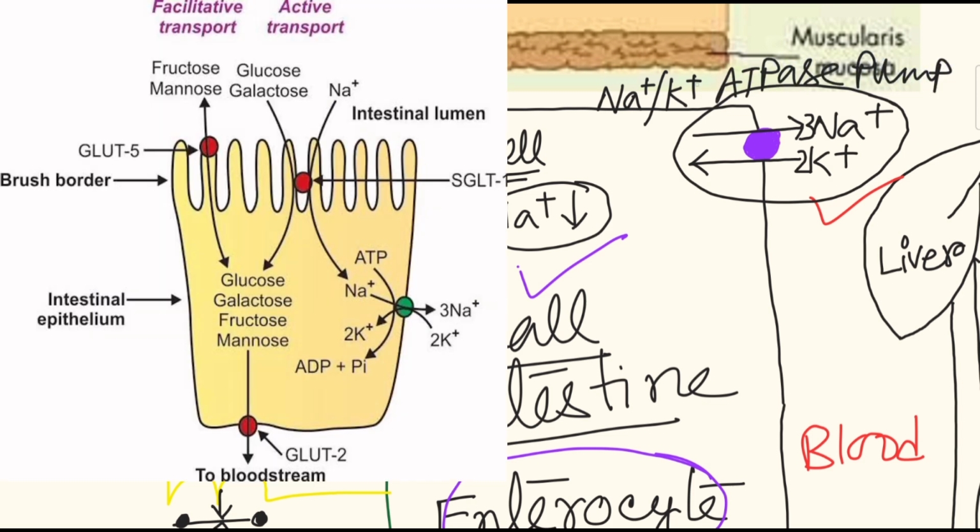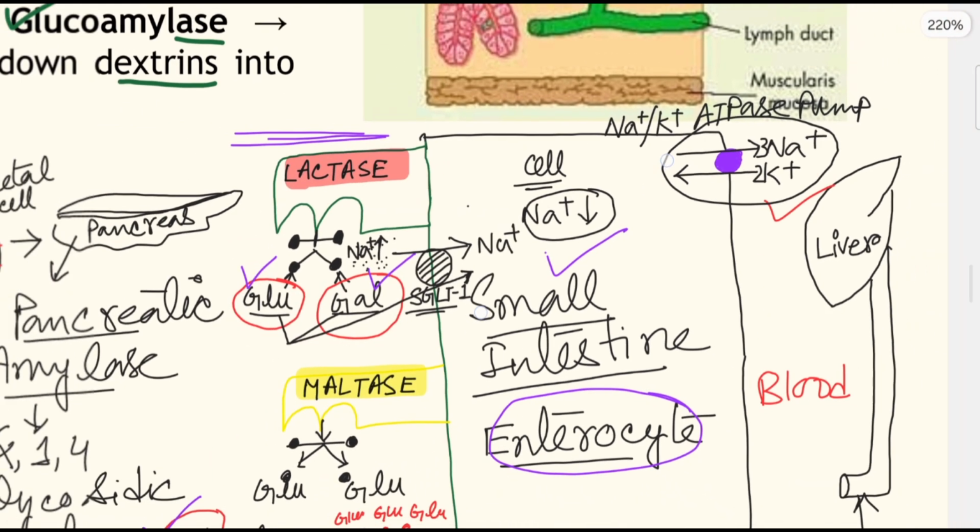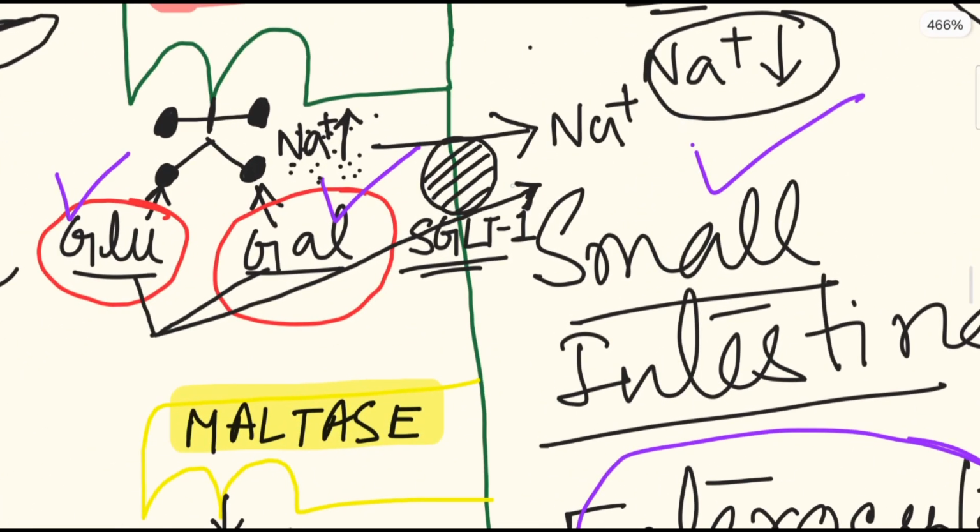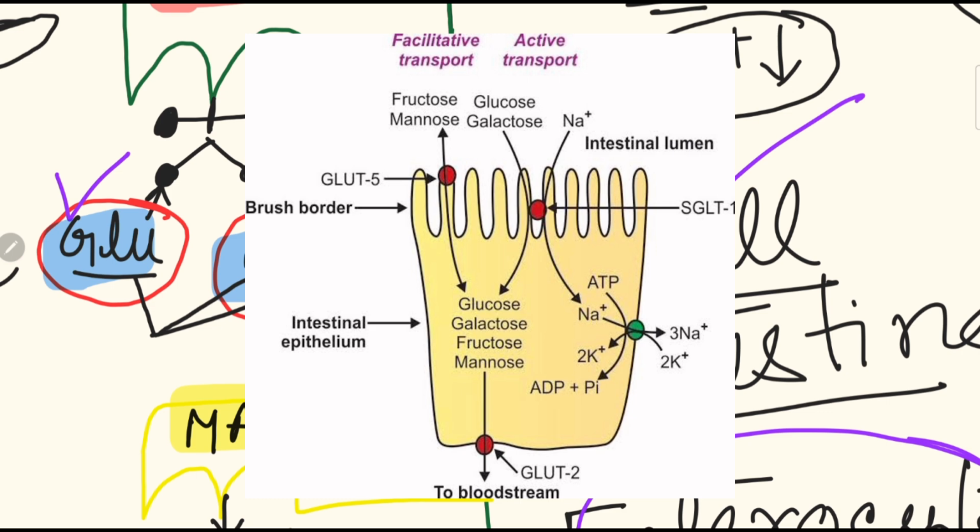This pump is responsible for generation of ATP, and that ATP is used by SGLT1. SGLT1 uses that energy and transports sodium with glucose and galactose. Okay, is it clear? Sodium from the outside to inside by SGLT1, glucose and galactose can enter within the small intestine.